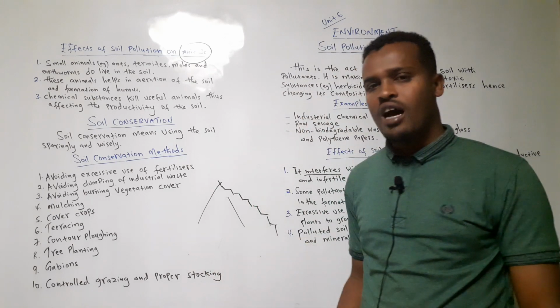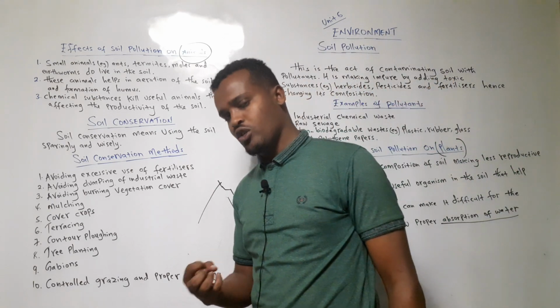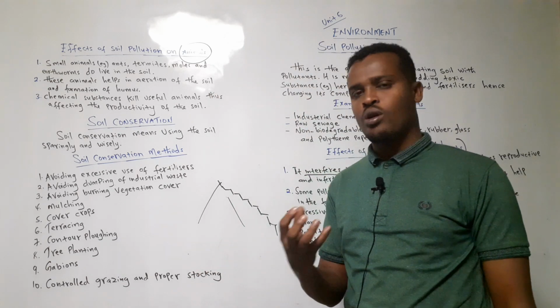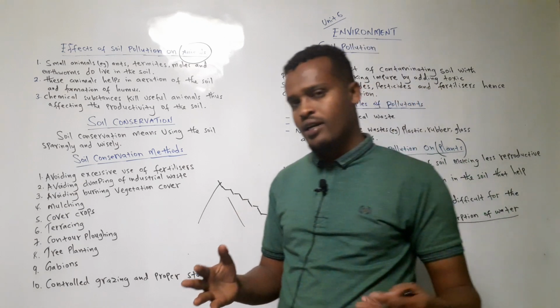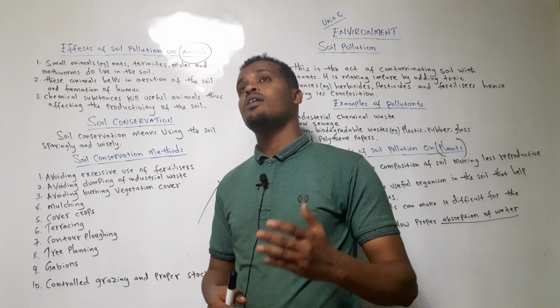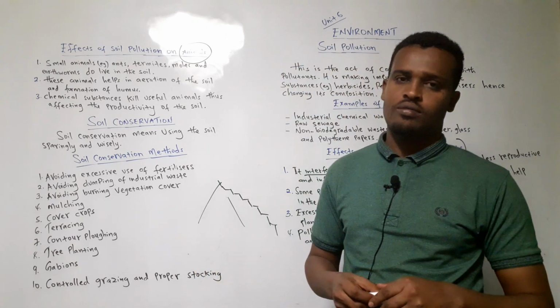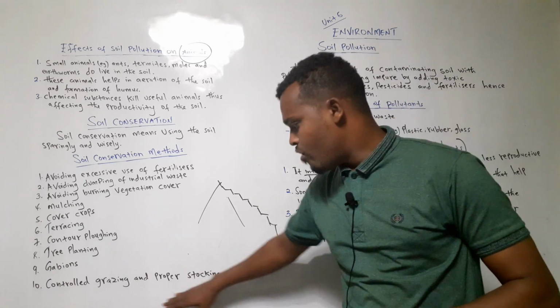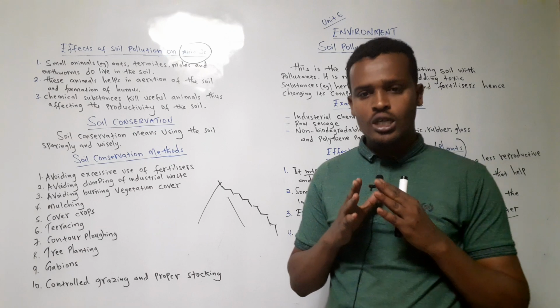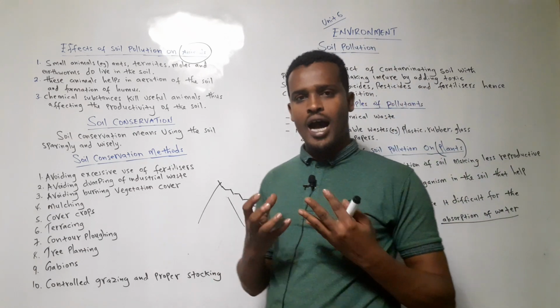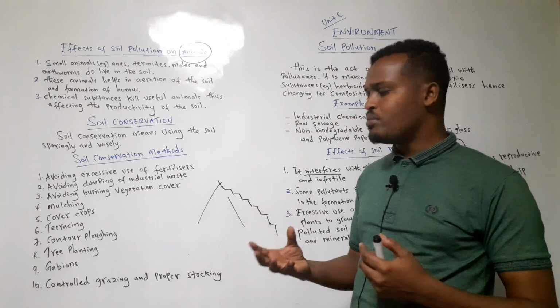Proper stocking means having a small number of cattle, a small number of camels, a small number of goats. For example, you have a small piece of land and you have 5,000 cows. That is overstocking, not proper stocking. Proper stocking means you have a number of animals depending on the piece of land you have.